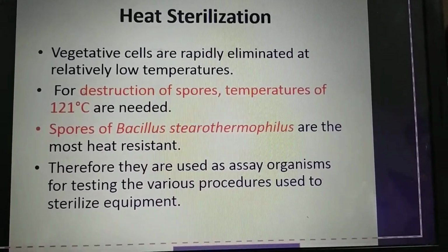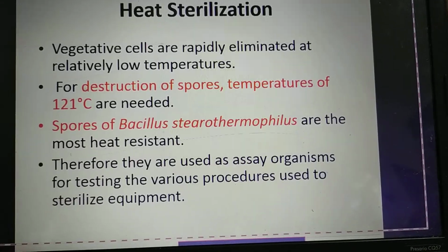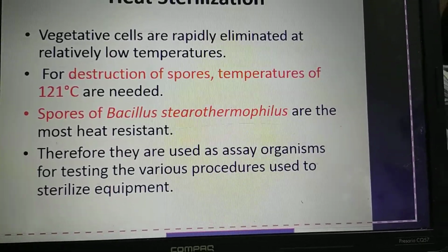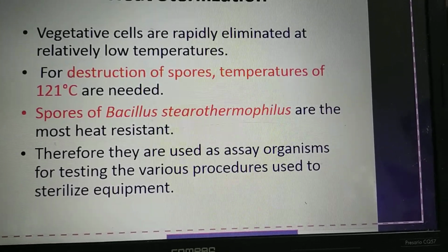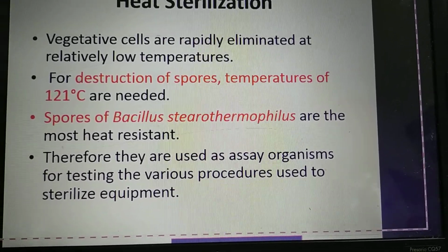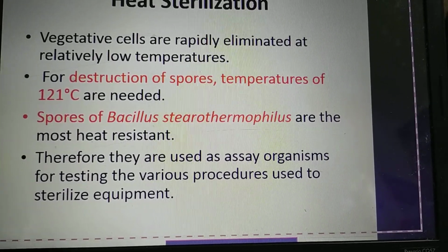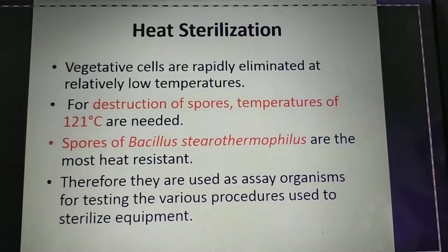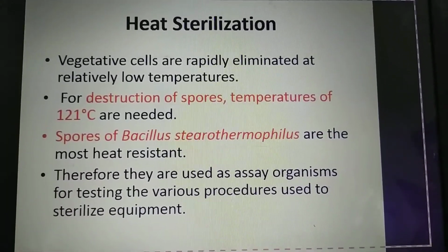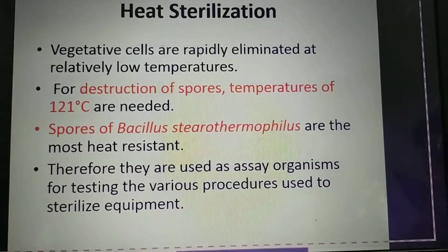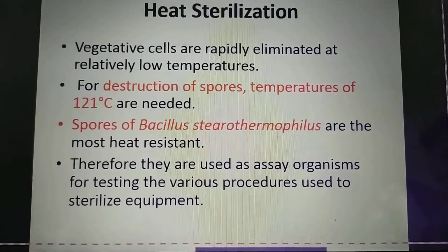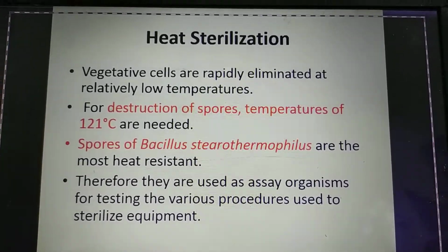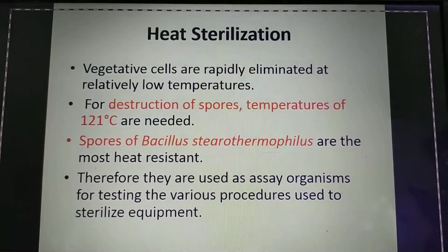Especially Bacillus stearothermophilus has one of the most heat resistant spores, endospores. Therefore, there is a need for testing whether such spores are absent in the media. We have a lot of procedures to know this. As you all know, it has been discussed many times about using the strips of Bacillus stearothermophilus. They use it as an indicator organism in the sterilization process. The strip color will change, and based on that they will decide whether the equipment or the media is efficient in sterilization or not.